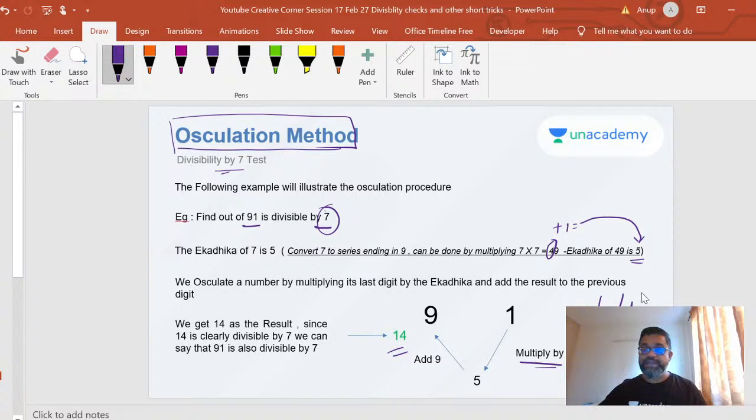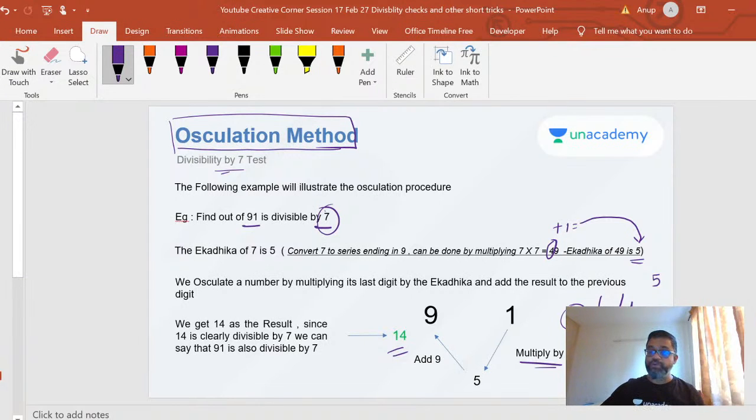So I got 14. My ekadika is 5. So I multiply 4 into 5 and I get 20. I will add it to the 1. When I add that, I get 21. So 21 is also divisible by 7. You can do the ekadika again, or do that same process on 21 also.